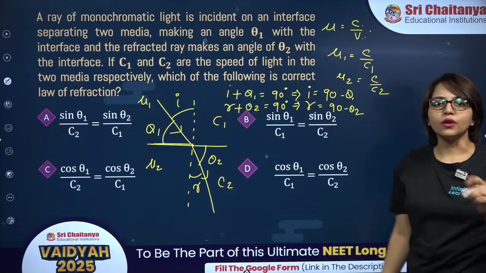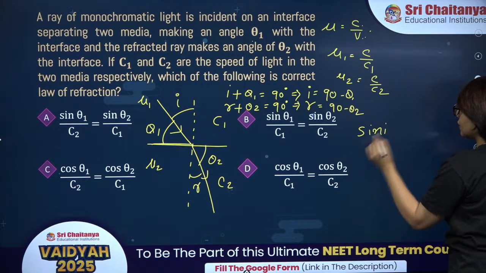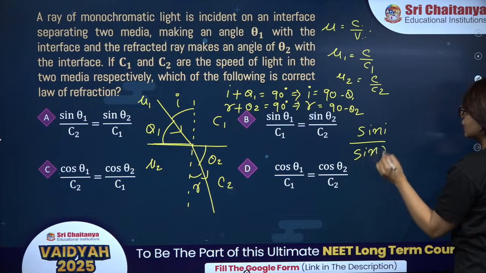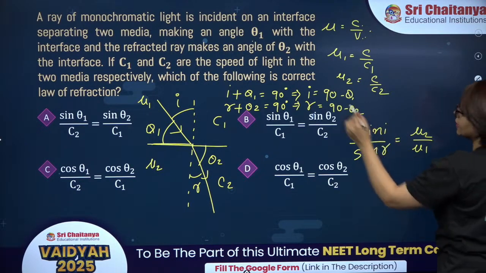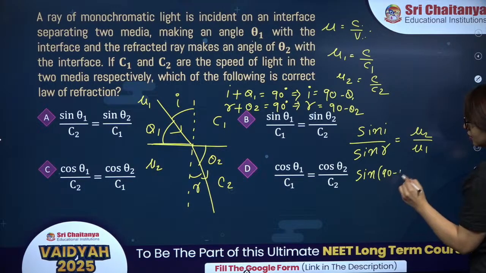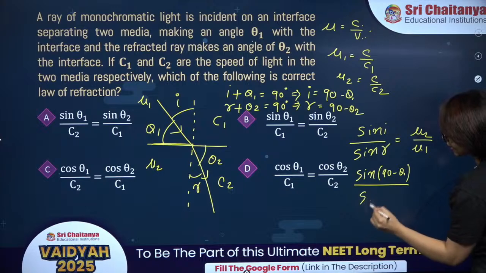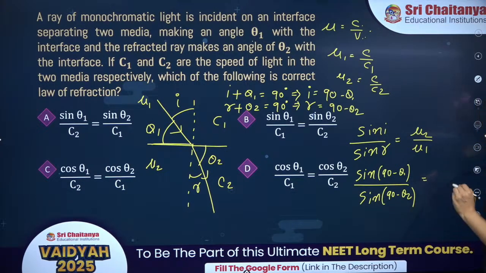Now apply the laws of refraction. We know that sin I divided by sin R is equal to mu 2 upon mu 1. Sin I is sine of 90 minus theta 1, divided by sin R, which is sine of 90 minus theta 2, and it should be mu 2 upon mu 1.